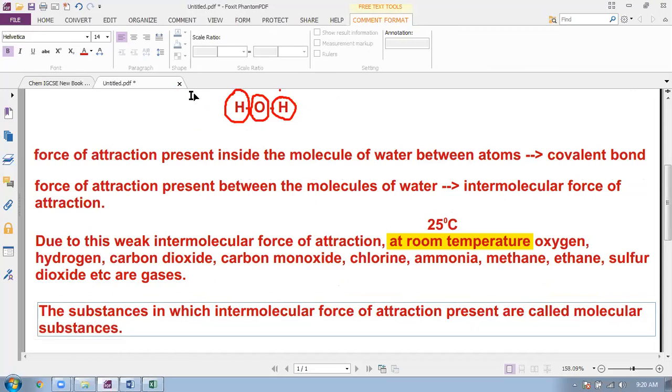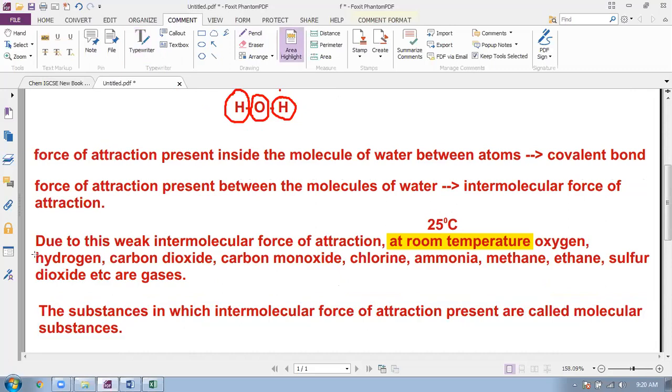An example is given here. I already wrote the examples here. Look at this. So the substances in which intermolecular force of attraction is present are called molecular substances, and their structure is called molecular structure.